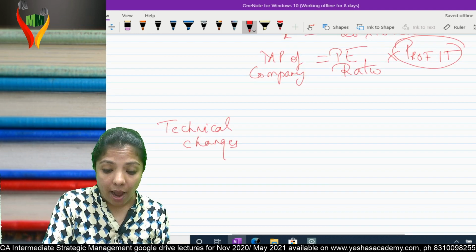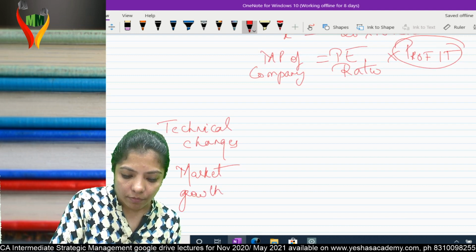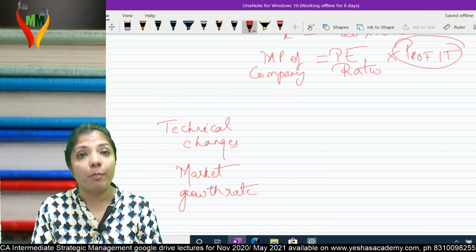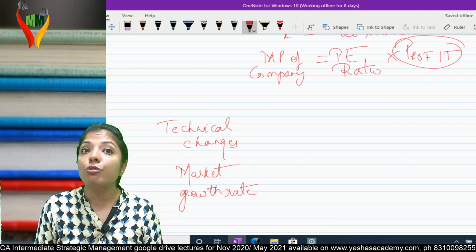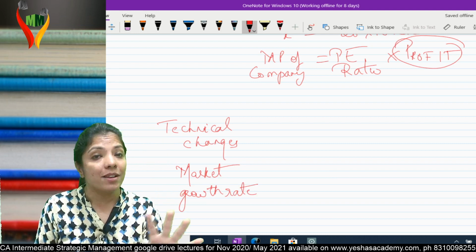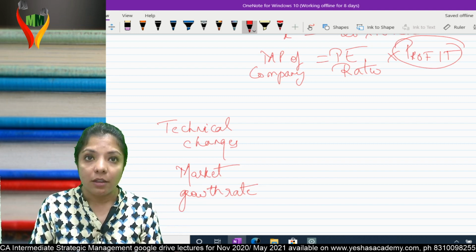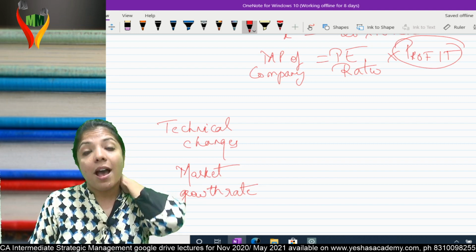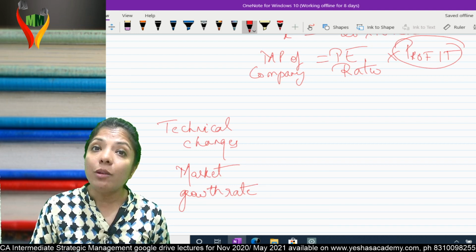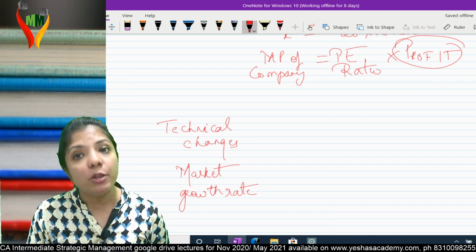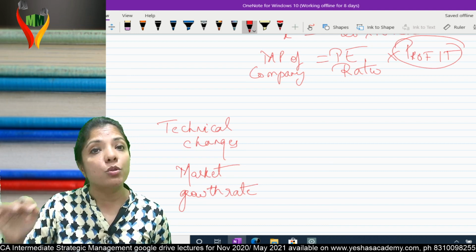So one parameter is that my time depends upon technological changes. And second, market growth rate. Market growth rate means demand for the product. If demand is there, whosoever comes with the product first will grab the market. In that case also, I don't have time for in-house R&D. I should go for outsource R&D. Am I clear? So these are the two parameters which will help me decide whether I should go for in-house R&D or outsource R&D.